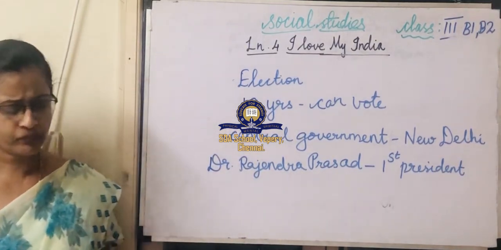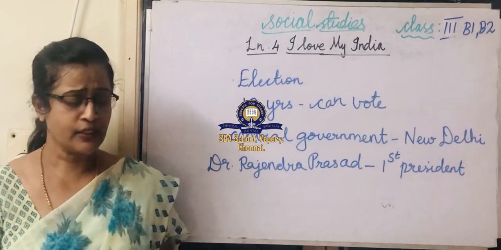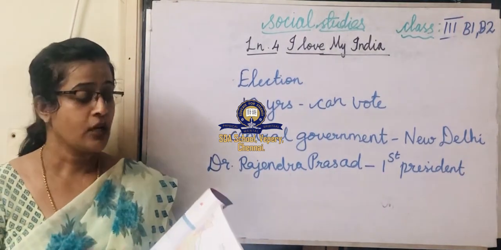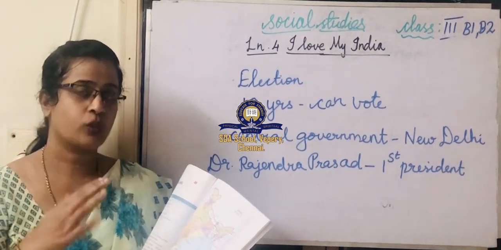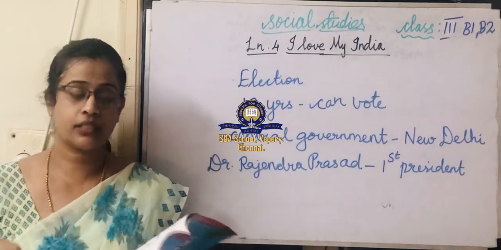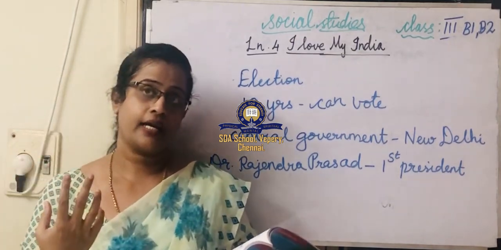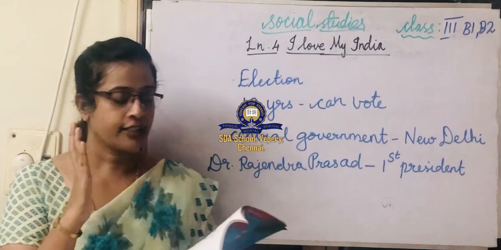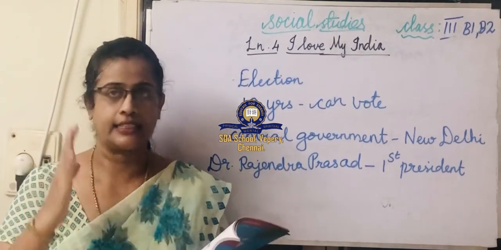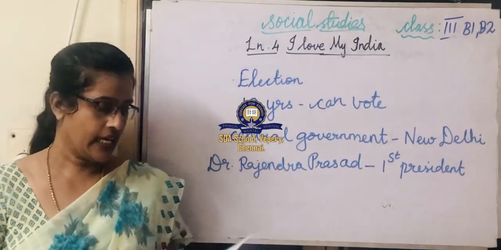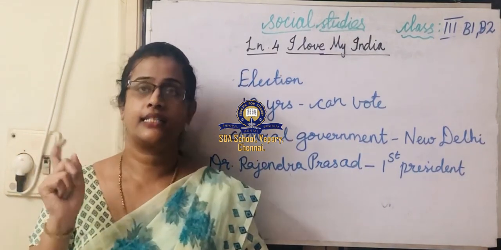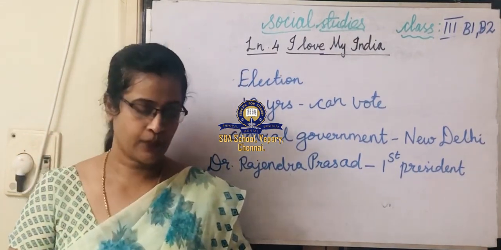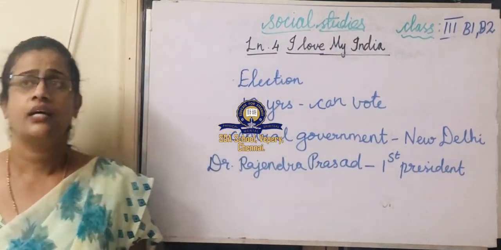And you saw all the states. Which is the largest state out of 29? Rajasthan. Rajasthan is the biggest state in India, and Goa is the smallest state.